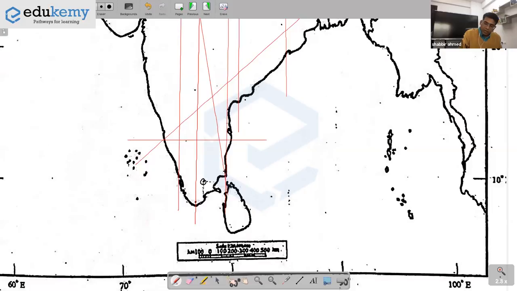Go north, near Nagapattinam, somewhere here, this is Karur. Go further north along Cuddalore, this is Salem. So Salem, Karur, and Madurai are almost one vertical line, and this, remember, is Tuticorin.